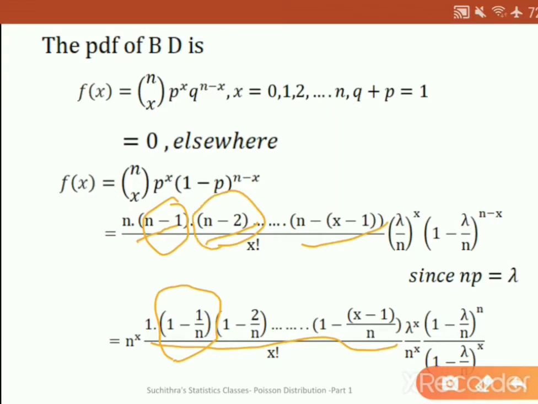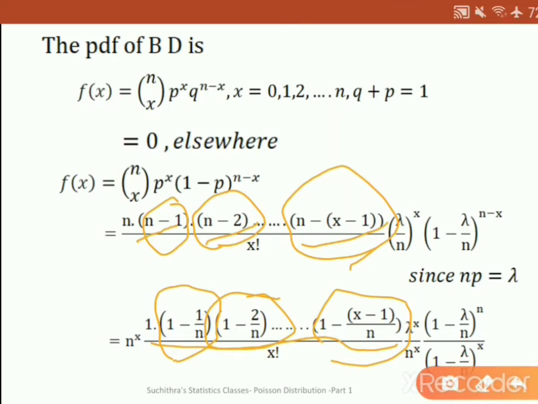When we take n outside from n minus 2, we will have n into 1 minus 2 by n, etc. When we take n outside from n minus x plus 1, we will have n into 1 minus x minus 1 by n.